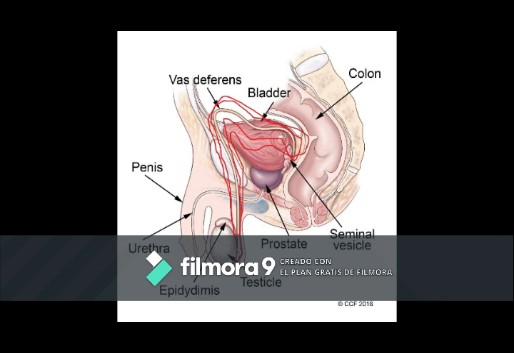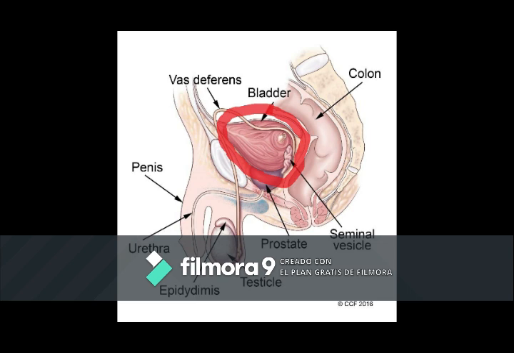The vas deferens is a long muscular tube that travels from the epididymis into the pelvic cavity to just behind the bladder. The vas deferens transports mature sperm to the urethra, the tube that carries urine or sperm to the outside of the body, in preparation for ejaculation.